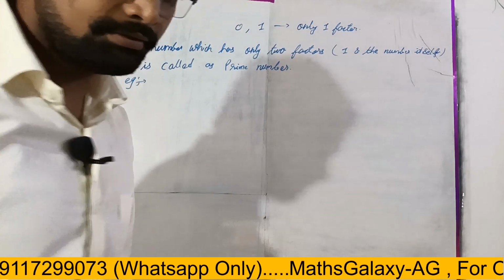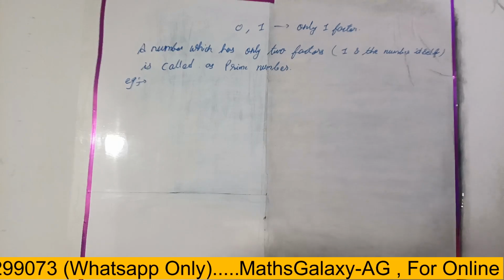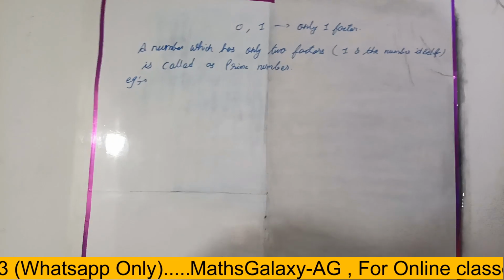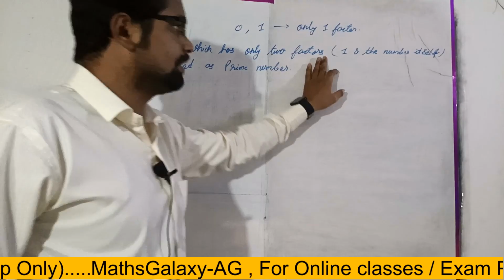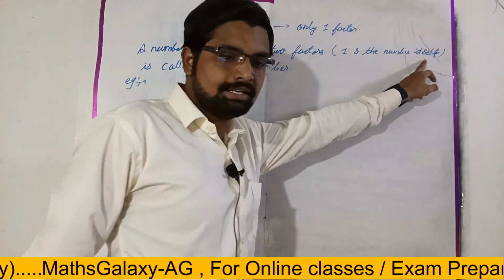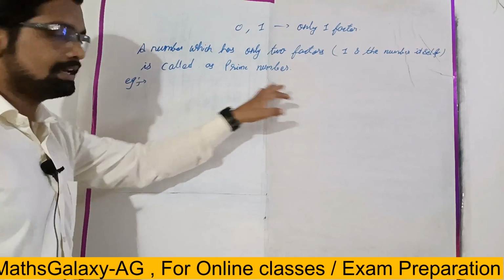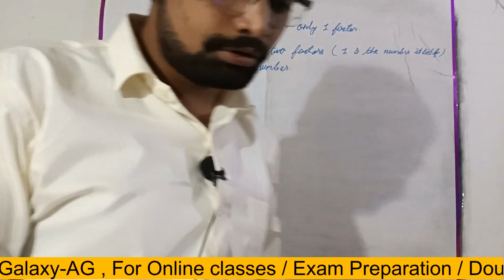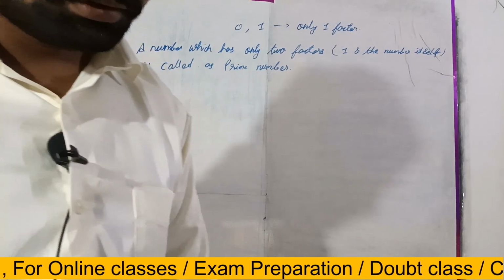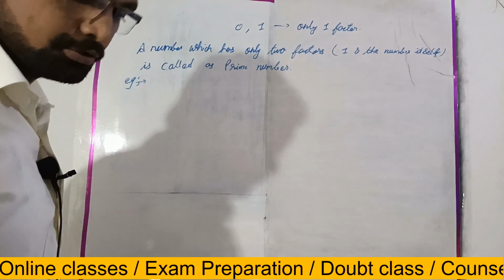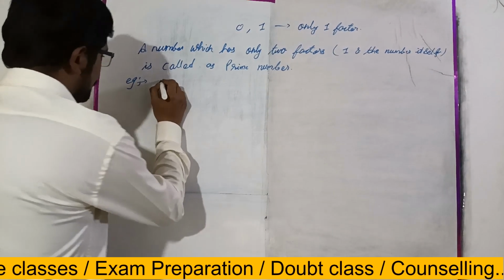Just wait a minute, okay? So as I said, a number which has only two factors, 1 and the number itself, is known as a prime number, right? Which will be the first prime number? 2. Yes, 2 will be the first prime number.